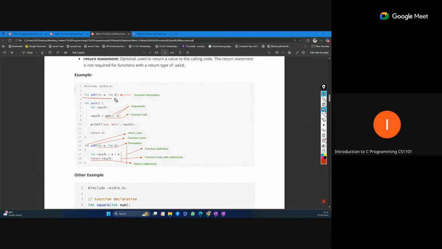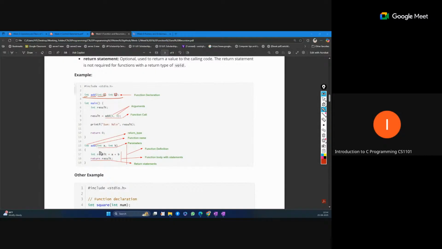So this function is just like a declaration. We are just telling the compiler we have one function with these data types. The function name is add, its return type is integer, and we have two variables, int a and int b. You can also skip the variable names at the time of declaration and just mention int. So this is just a declaration of the function.